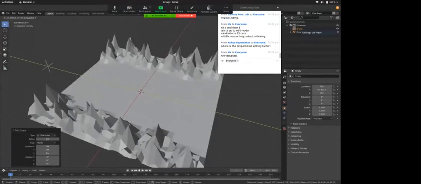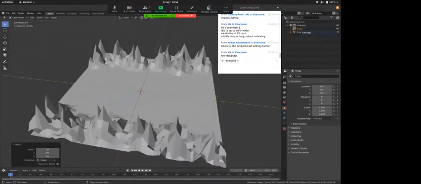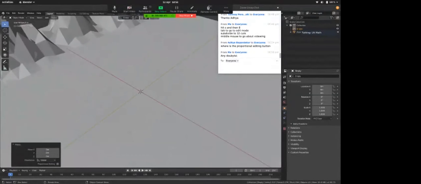So I'll hit G, I'll hit Y, and I'll hold on to control so that it snaps. I want it to snap right over to this edge. I click to confirm my position here. So I have an empty that snapped over to this edge.